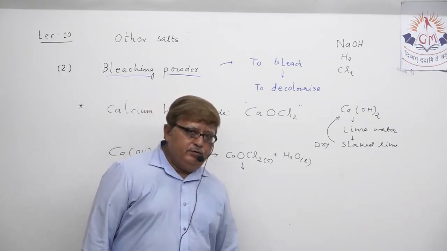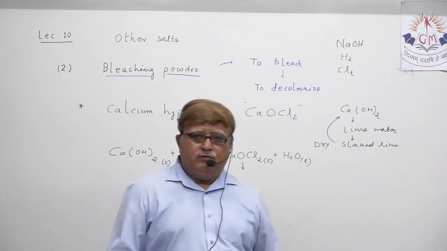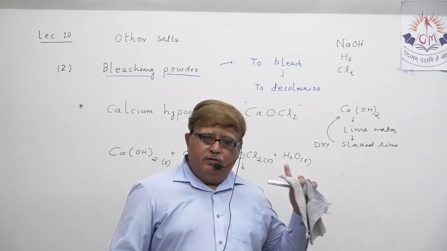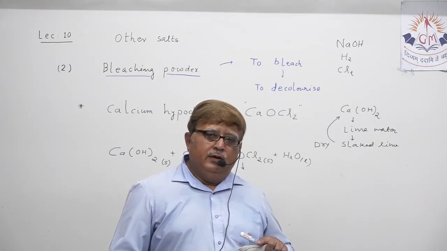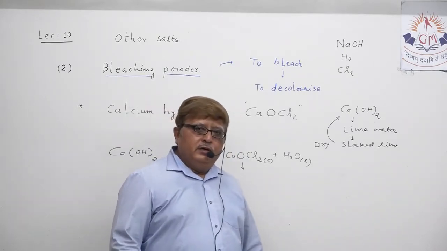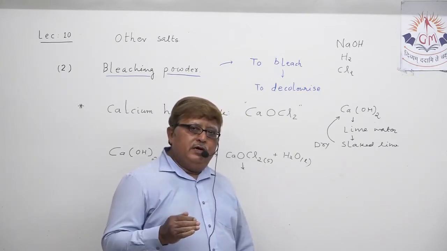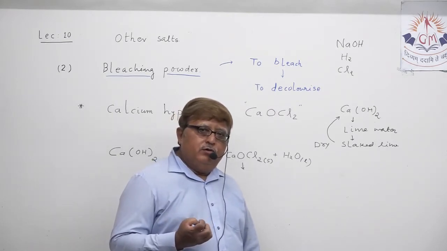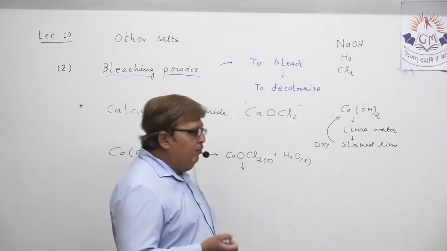Both the salts, if you speak their names, the name of the first salt is sodium chloride. You speak the name of this salt, bleaching powder, calcium hypochloride. The names of both the salts end with chloride. So you can say that these two salts which we have discussed already, sodium chloride and calcium hypochloride, are actually considered salts of the chloride family. How can you say? Salts of the chloride family.